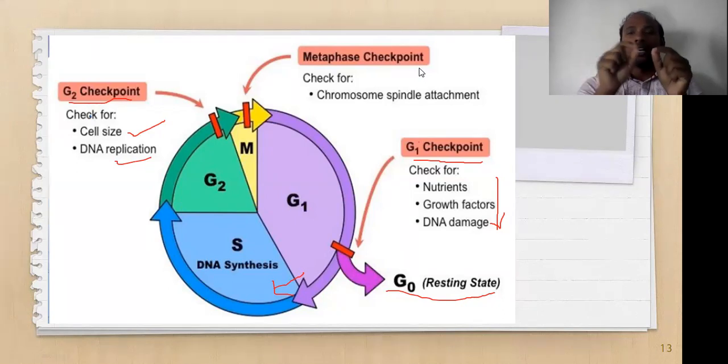From M phase, it has to go for cell division, where exactly the chromosomes have to be divided. Definitely, the spindle fibers have to be attached at the centromere. This has to be properly checked and properly aligned. Then only the cell can be allowed to go for the next stage, telophase, and finally into the cytokinesis. All right, these are the three different kinds of checkpoints which are present in eukaryotic cells.